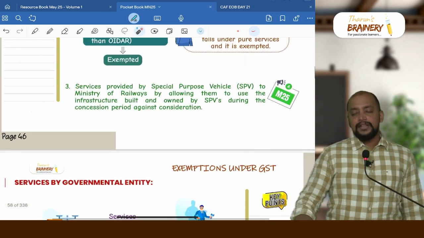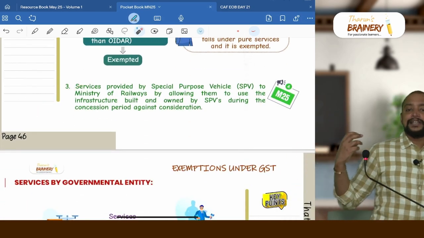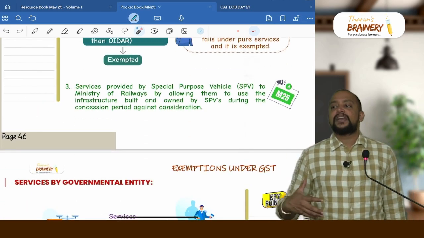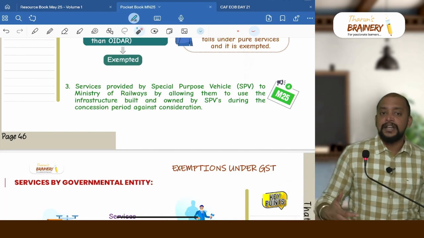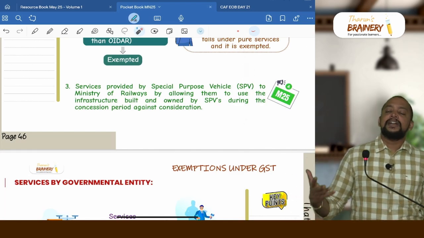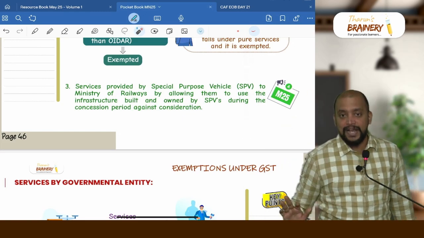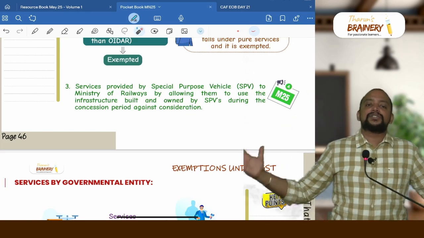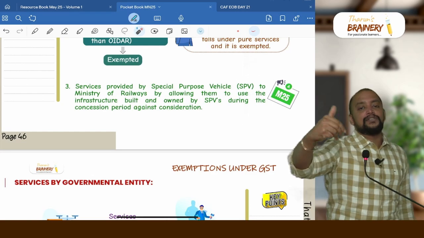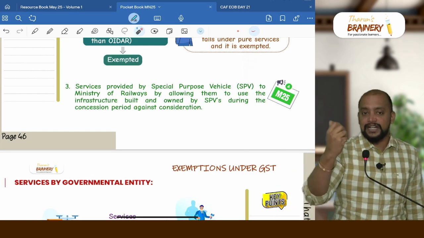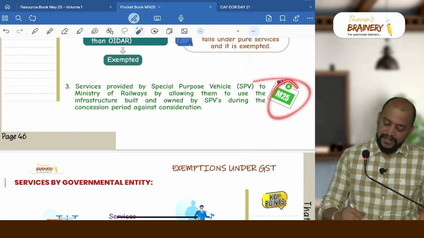Then third point, this third point was I was referring to, that is SPVs, special purpose vehicles will be providing to Indian Railways by way of developing the infrastructure, and that development of infrastructure will be allowed by the Indian Railways to use it by the SPVs. So SPVs will construct the lifts and escalators, allows Indian Railways to use it. During the construction period they get some charges, that is exempted. It's a May 25 amendment.